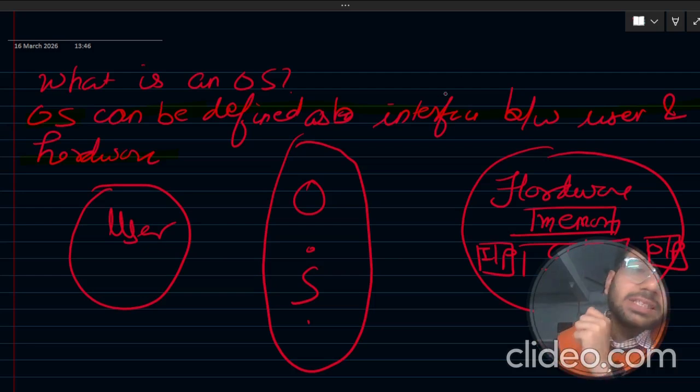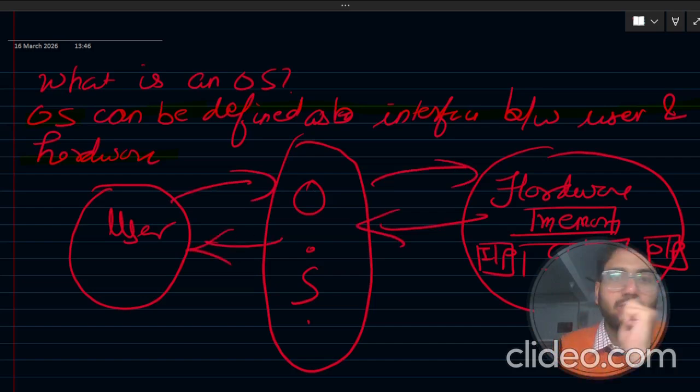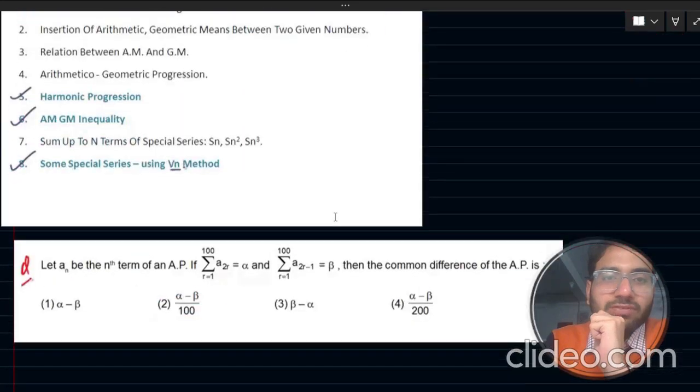Alright, the operating system can be defined as an interface between the user and hardware through which we can communicate with the hardware directly or indirectly. Okay, so this is the first definition of operating system.